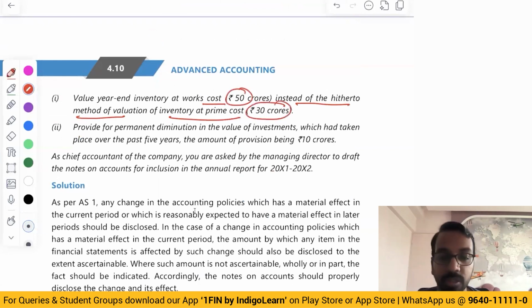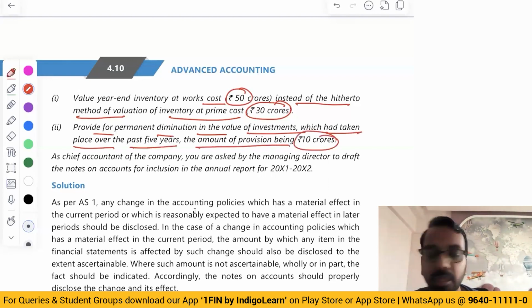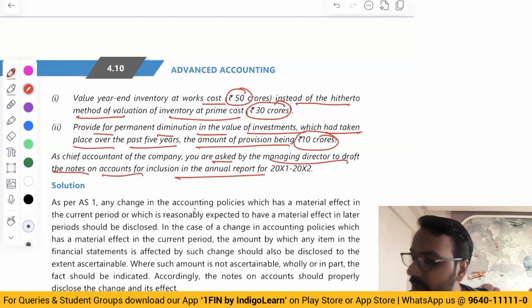50 crores instead of 30 crores. That will increase the valuation. Provide for permanent diminution in the value of investment which had taken place over the last 5 years, the amount of provision being 10 crores. As chief accountant of the company, you are asked by the managing director to draft the notes to account for inclusion in the annual report.